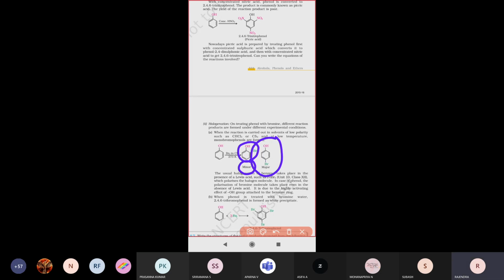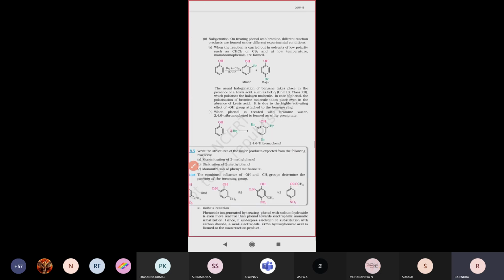As they have already given, it is due to the highly activating effect of the OH group attached to the benzene ring. At the para position it is highly activated, that's why we call it the major compound.